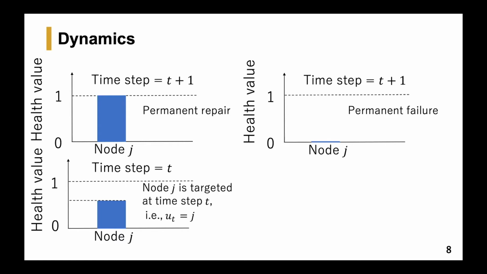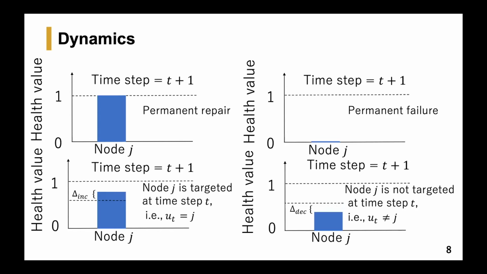However, if the health value of a node j at time step t lies between 0 and 1, and this node is targeted by the entity at this time step, then its health value increases by an amount delta increase. Otherwise, it decreases by an amount delta decrease.